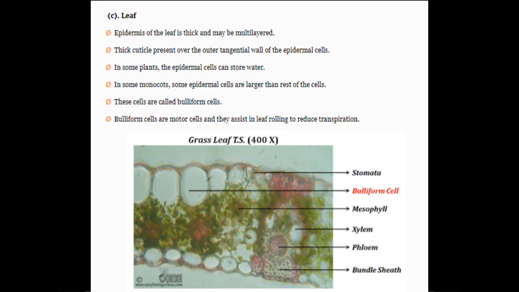These cells are called bulliform cells. Bulliform cells are motor cells and they assist in the leaf rolling to reduce the transpiration. That means evaporation of the water is avoided by reducing the rate of transpiration. Here in the transverse section of grass leaf, you can observe the stomata, bulliform cell, mesophyll, the water conducting tissue xylem, food conducting tissue phloem, and the bundle sheath.